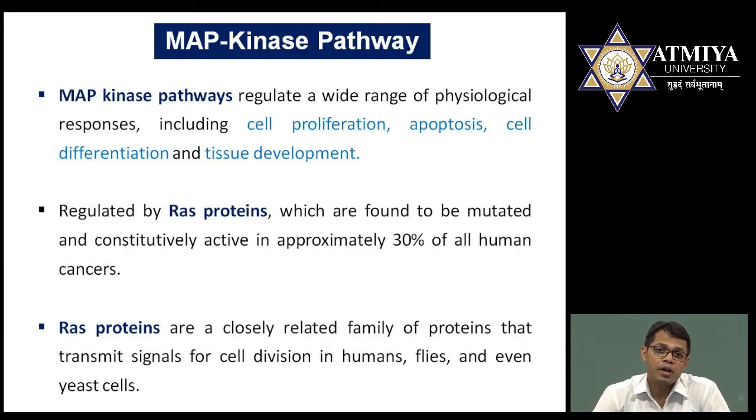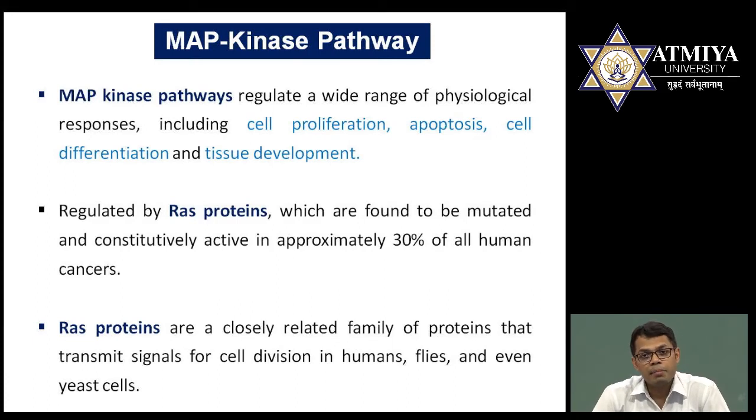it is one of the oncoproteins. If I am talking regarding onco, it means I am talking regarding cancer. So it was observed that approximately 30% of human cancers are related to the RAS oncogene or RAS oncoprotein.